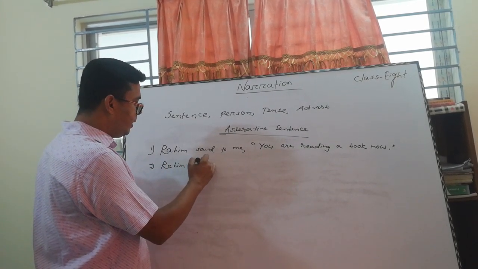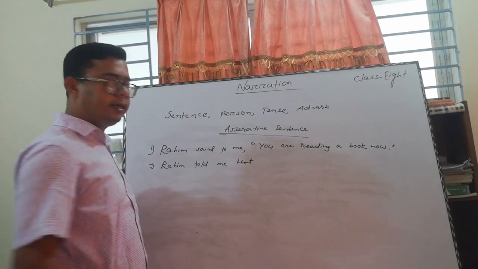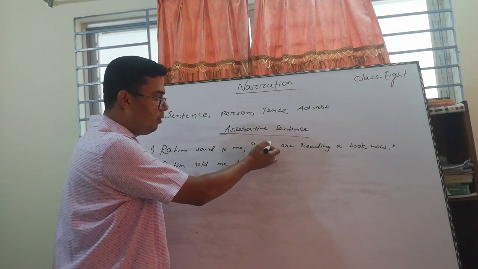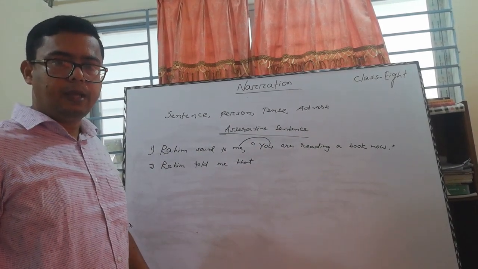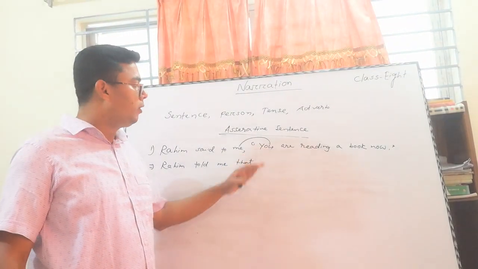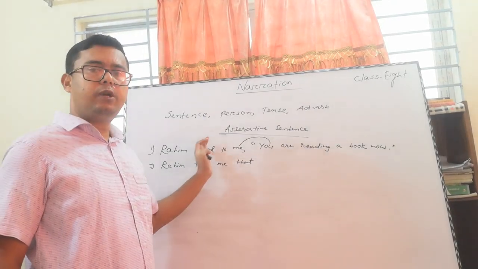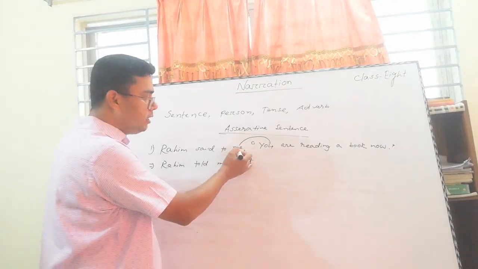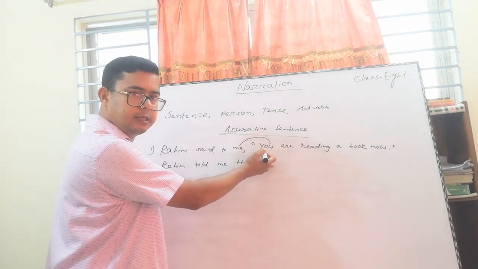He told me that. Conjunction should come: that. You, this is second person and it is subjective form. So it follows the objective form. And I have written this one also. If it is second person, it should follow the object of the reporting verb. So it is me. Me is objective form, but we have to follow this, and this is subjective form.